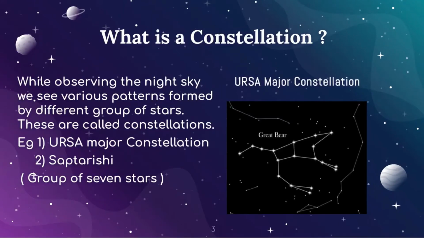Yeah, so now we will talk about what is constellation. So you all must have observed the night sky, like you must have seen various patterns which are formed by different groups of stars. So these are called constellations. Like if you see the image on the right side, there you can see n number of stars in the sky, and there you can also see a pattern which is formed by the stars. So basically it is the shape of a great bear, which is also known as the Ursa Major constellation. So there are other constellations also, like a group of 7 stars is known as Saptarishi. So this is about the constellation.